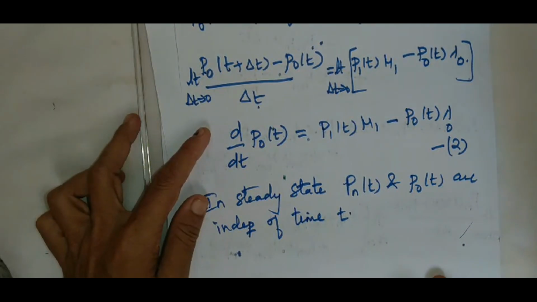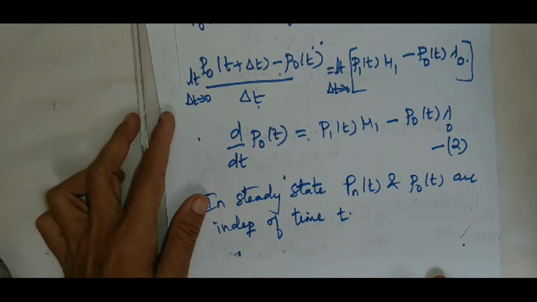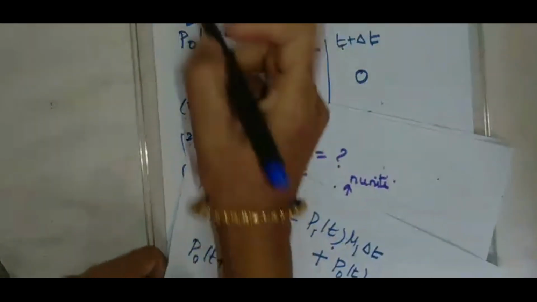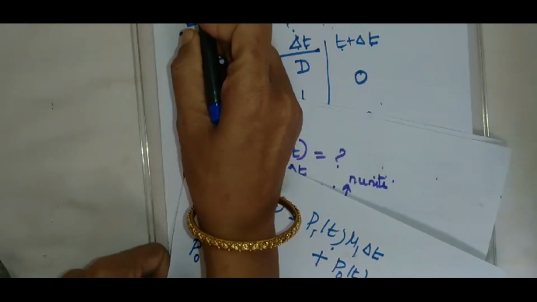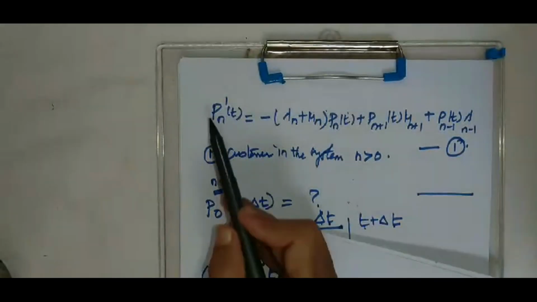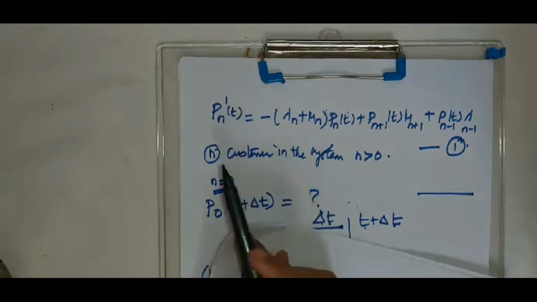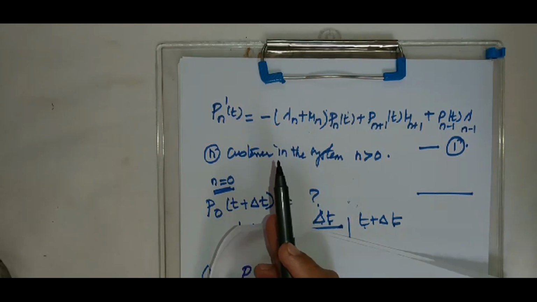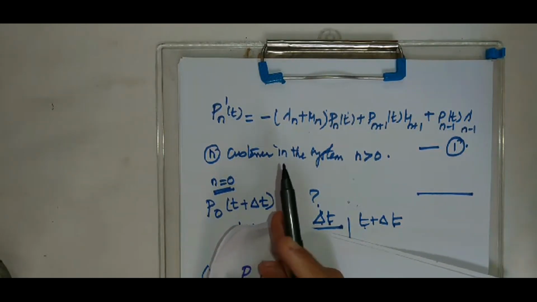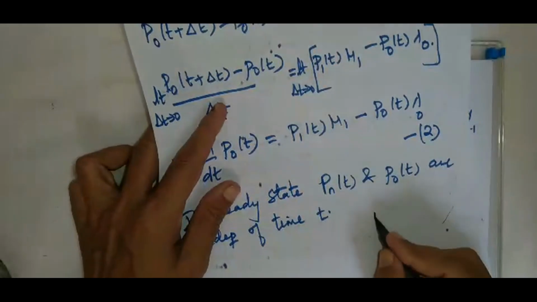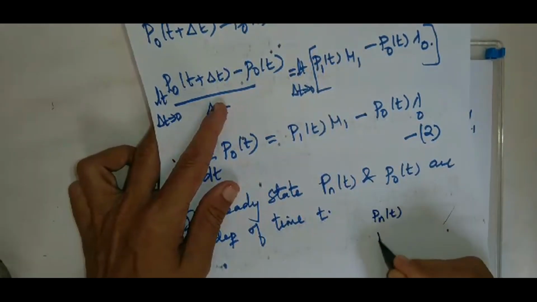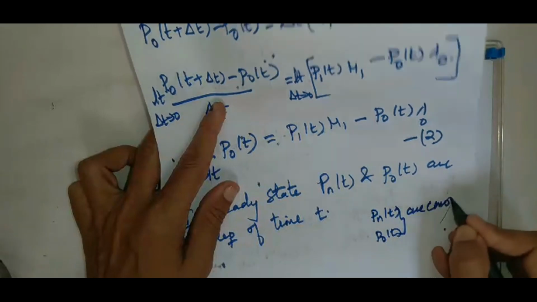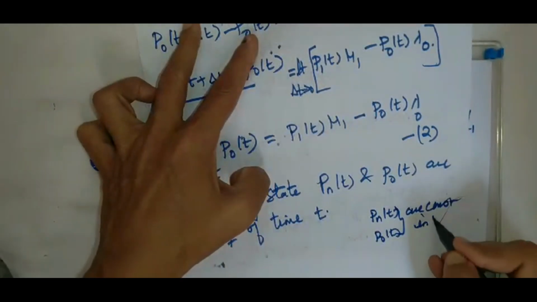It is independent of time, and therefore if you see your equation 1, on the left hand side we have Pn dash of t. But in steady state, what do we know? Our Pn of t and P naught of t are independent of time t. That means Pn of t and P naught of t are constants in steady state.